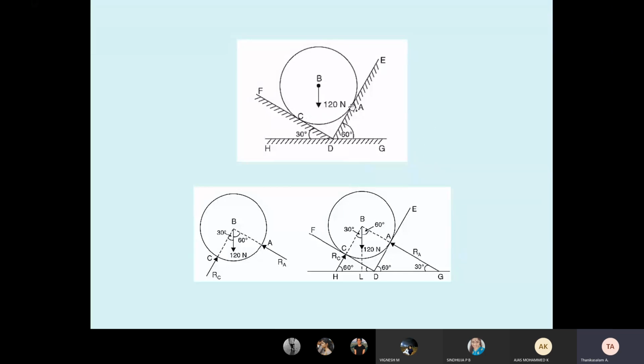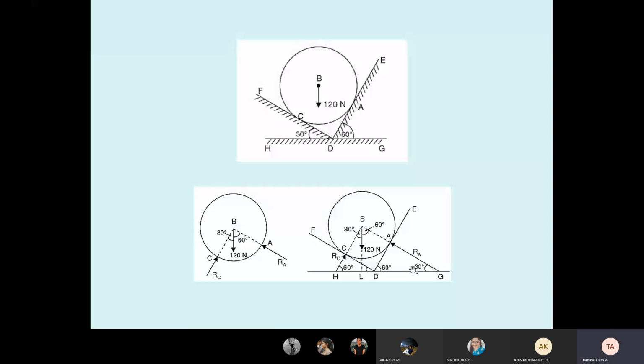See here, one cylindrical ball is resting in a V groove, or triangle groove, at A and C. We must draw the free body diagram. This was already explained in a similar problem. Whenever there is a contact point, there is a reaction. At point A, the reaction is RA. Any reaction is at 90 degree to the contact surface. D is the contact surface, so the reaction goes at 90 degree. Now see A, G, D. The A angle is 90 degree, and 60 is already given. What is the balance angle? 30 degree. The G angle here is 30 degree.